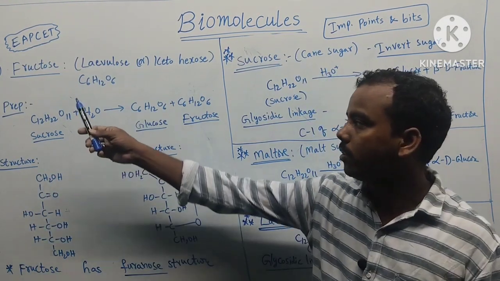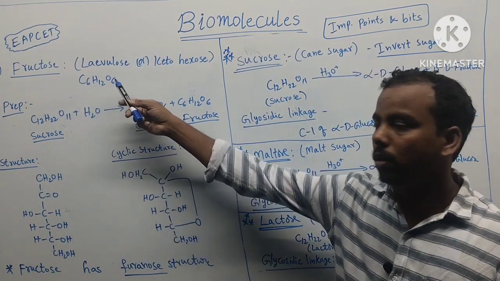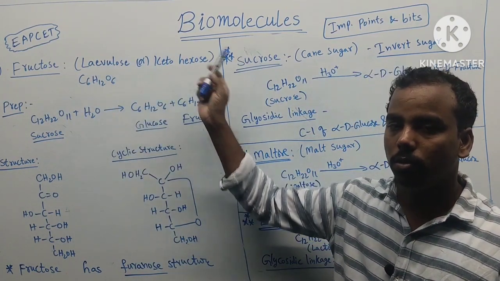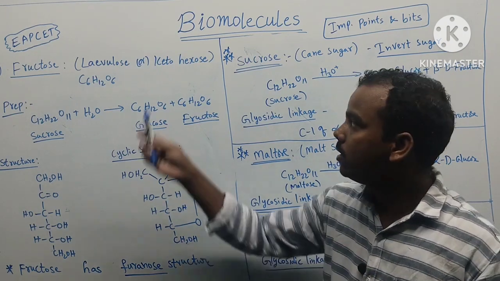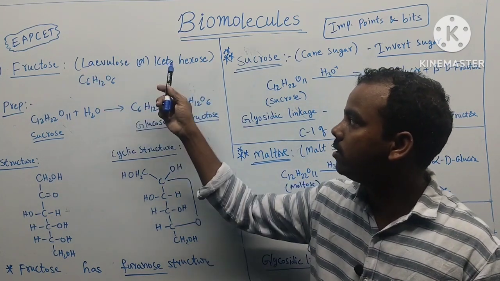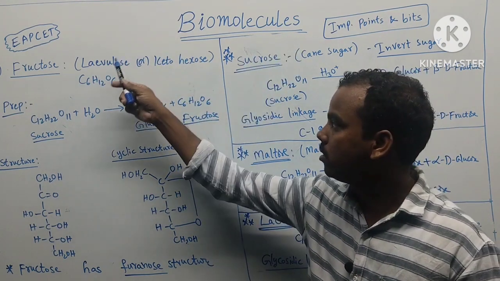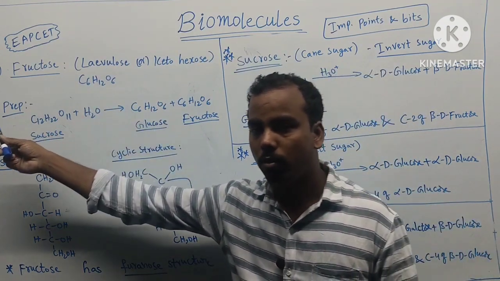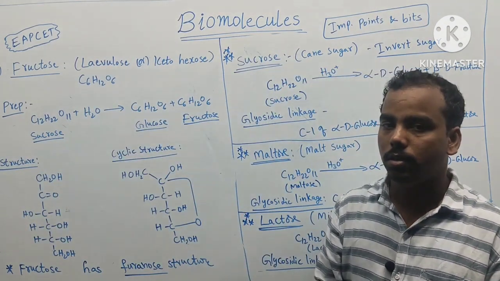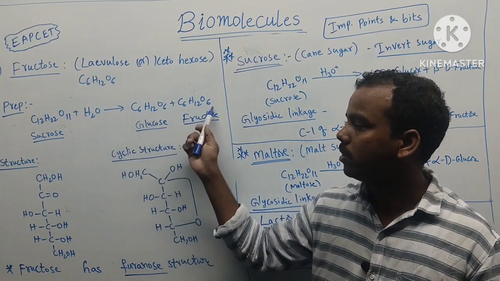Okay, glucose completed. Next, fructose. Fructose is also called levulose or ketohexose. Glucose is called aldohexose, fructose is called ketohexose. So that is dextrose, that is levulose. The formula is the same, C6H12O6. So how to prepare? Same. Sucrose on acidic hydrolysis forms glucose and fructose.